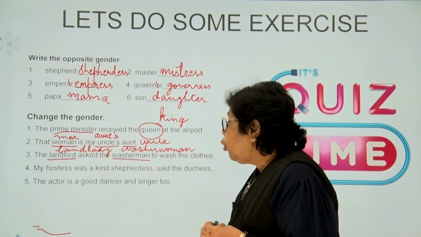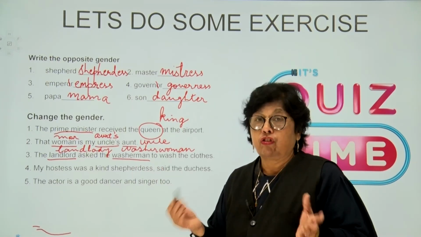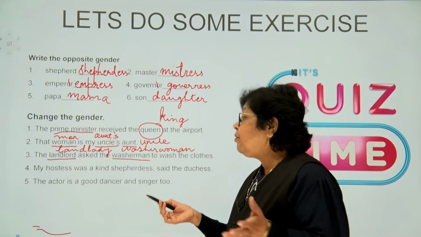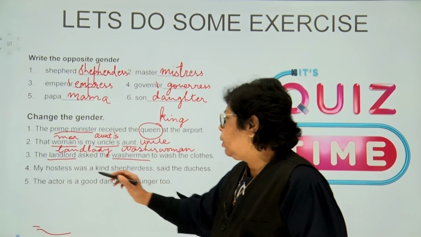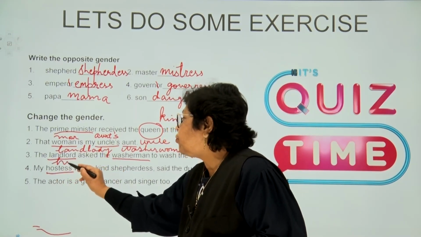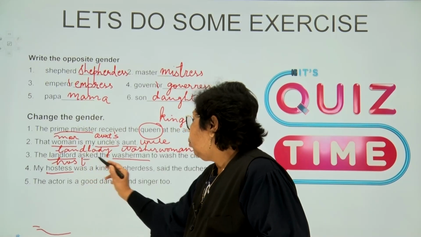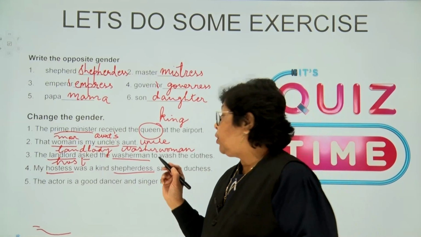Now, my hostess was a kind shepherdess, said the Duchess. Well, the entire sentence is in the feminine. So let's change it to masculine, children. My hostess, we change this to host. Was a kind shepherdess. The shepherdess changes into shepherd.